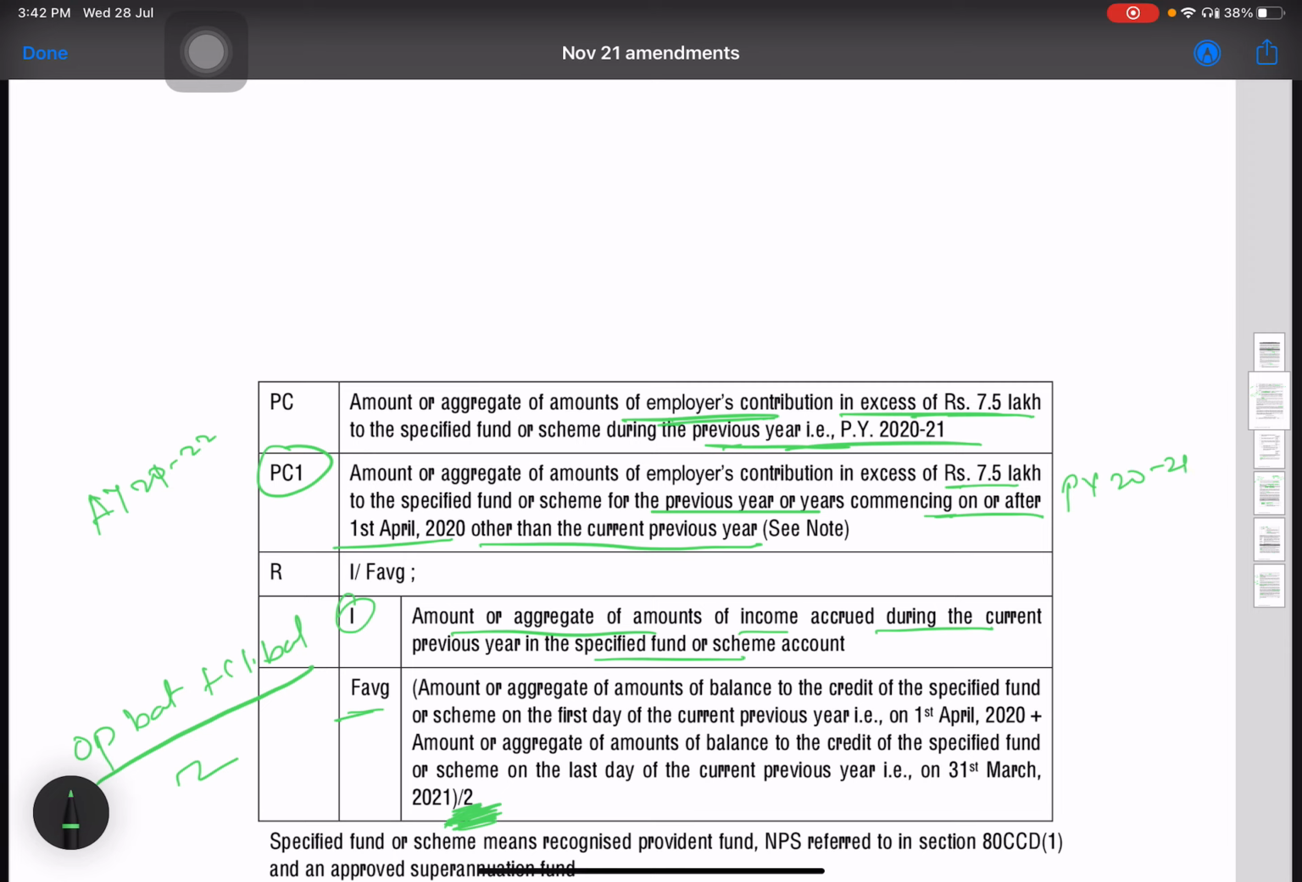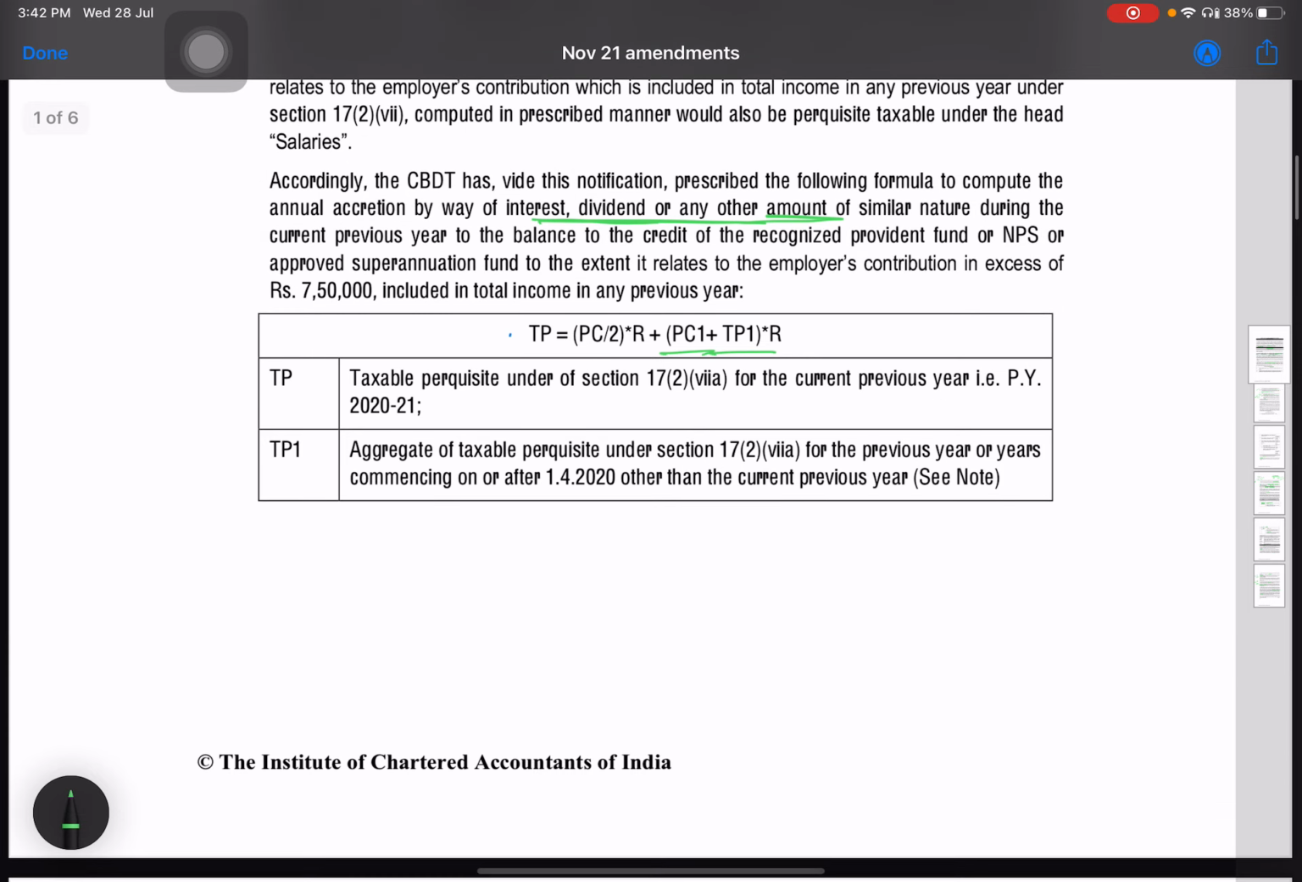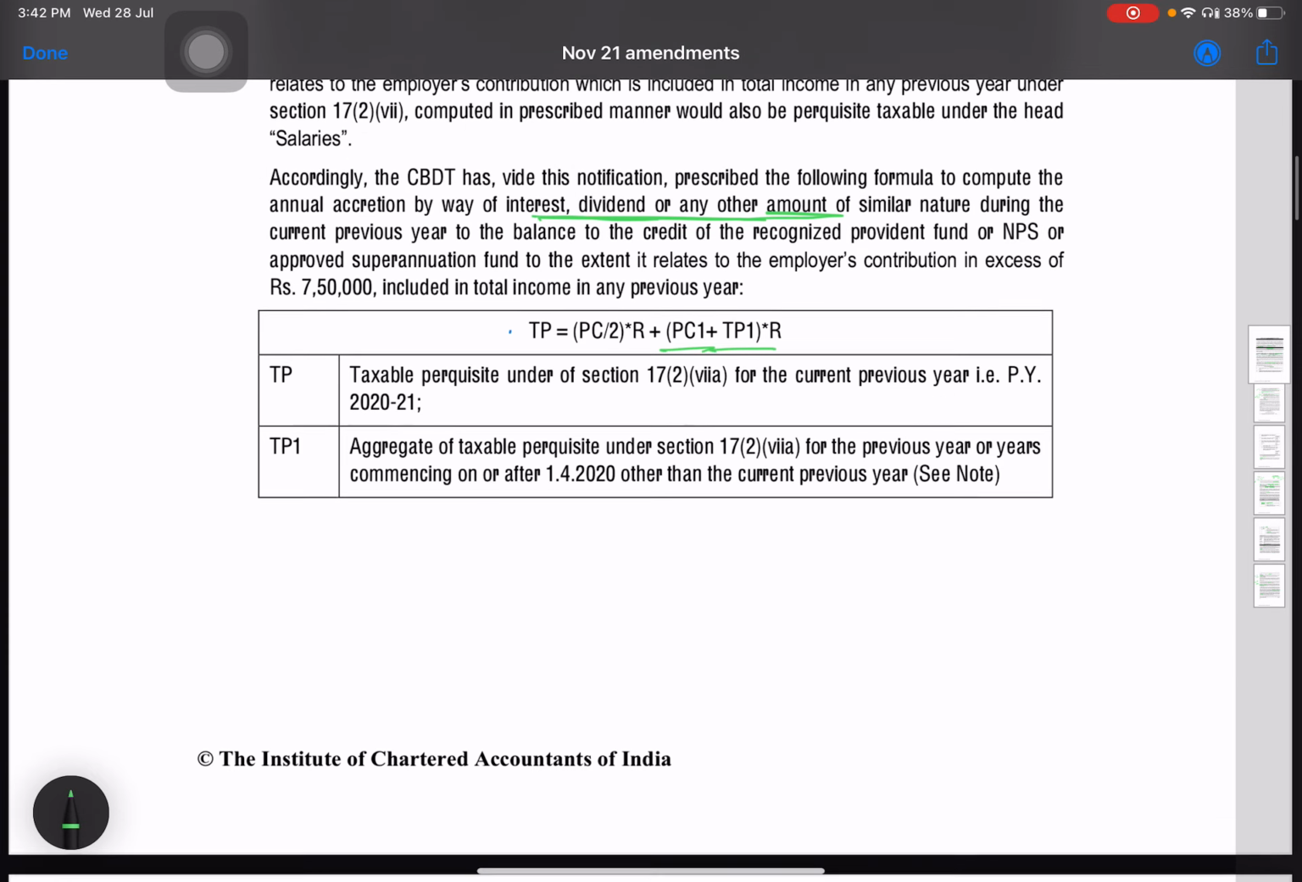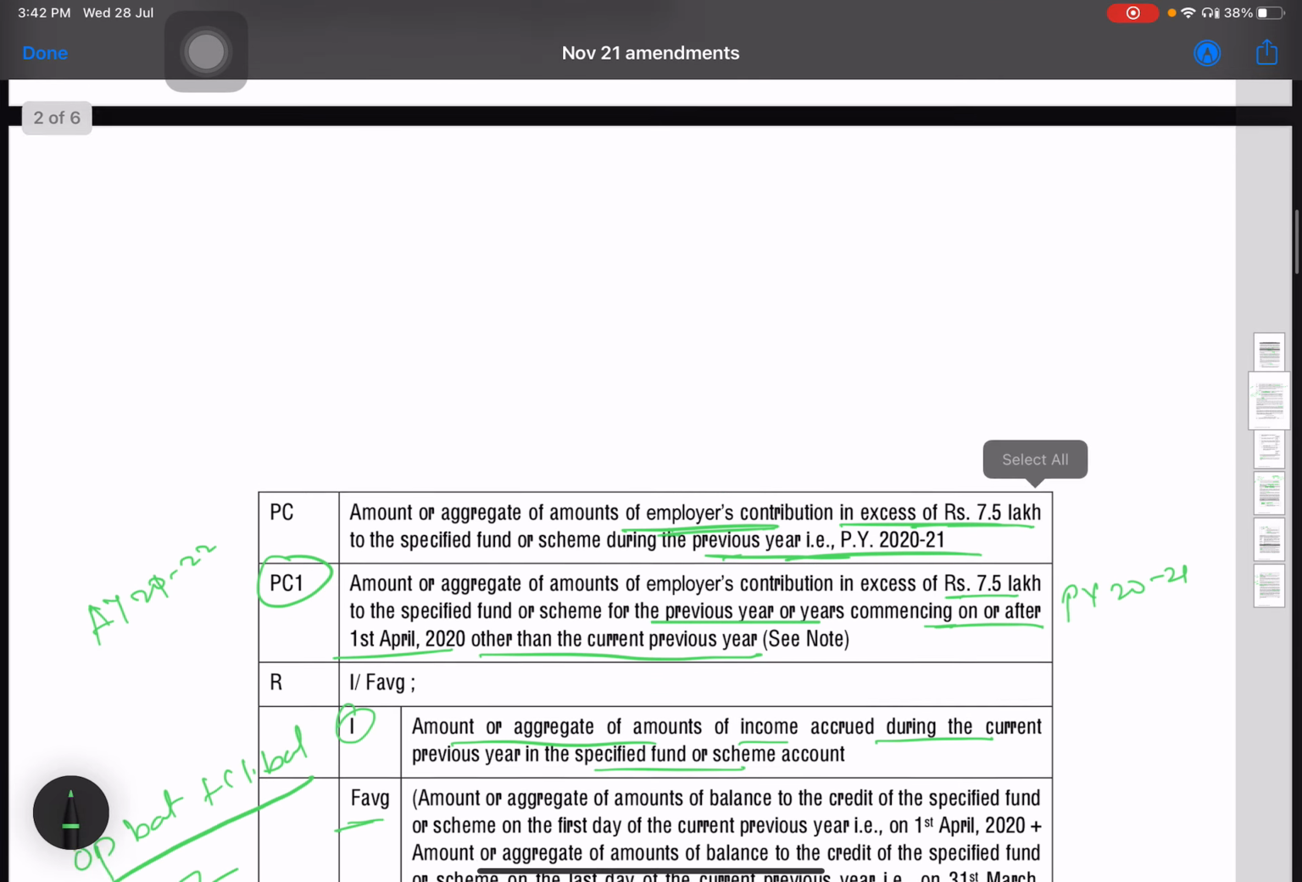Okay, और which will be the current year, और ये current year छोड़ के और कोई year हुआ ही नहीं है. So there will be no contribution in the year other than the current previous year. So that is why PC1 will be 0. Okay, I hope you have understood this one.